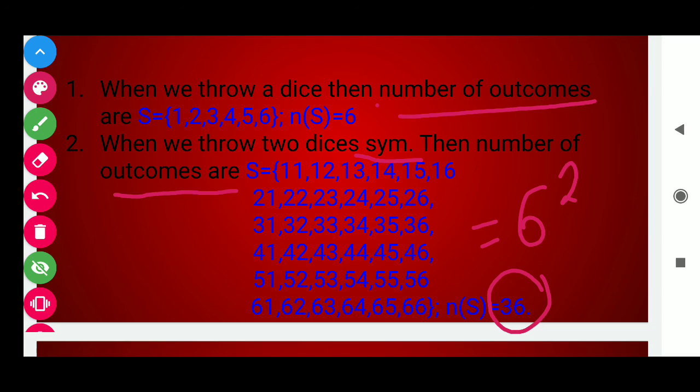So students, we get here a general result: if we throw n dice simultaneously, then the sample space contains 6 raised to power n elements.